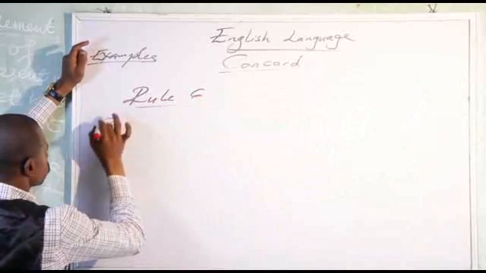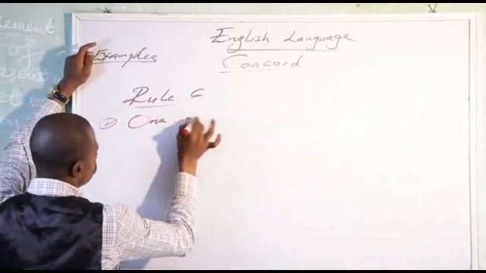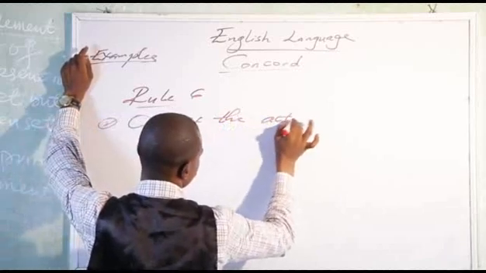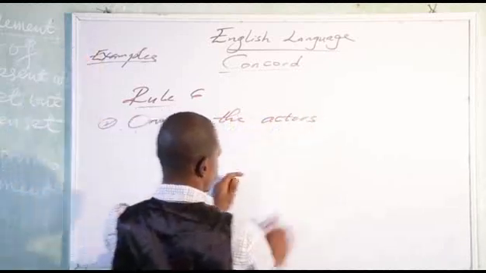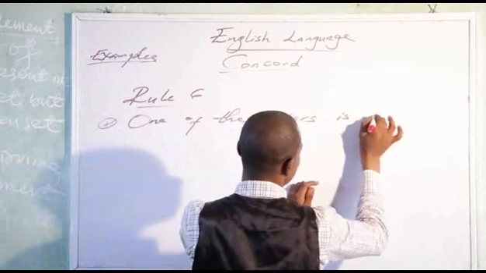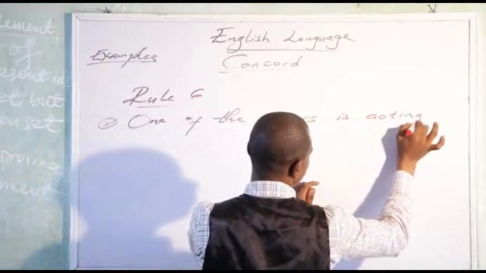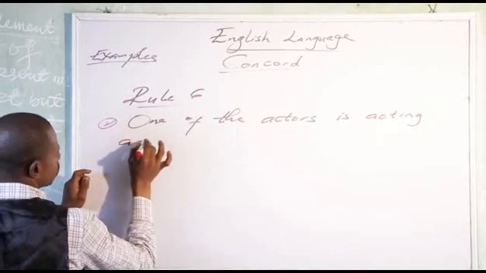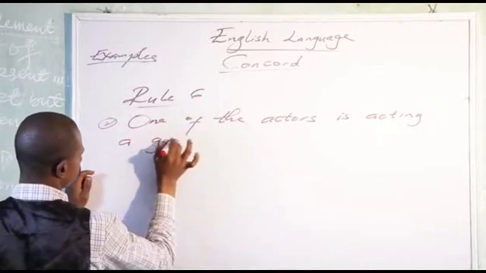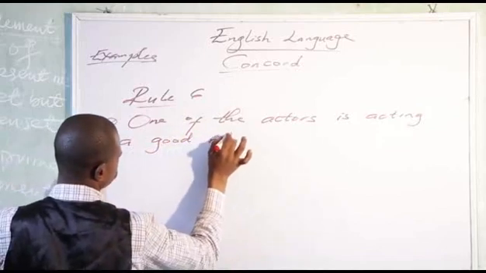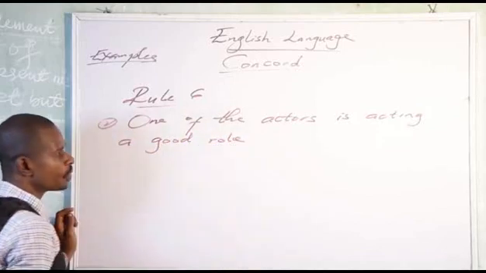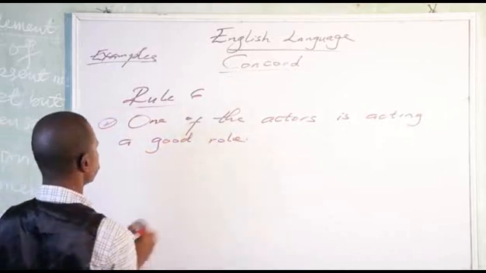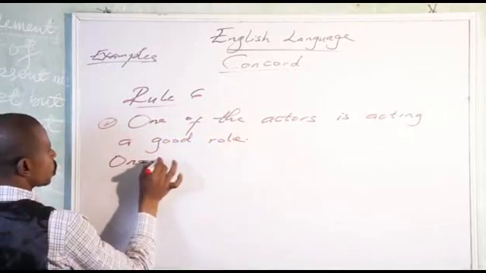One of the, example, one of the actors is acting a good role. One of the actors is acting a good role. Okay? It should be wrong for you to say one of the actors.